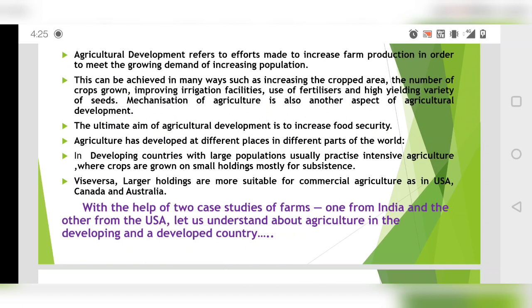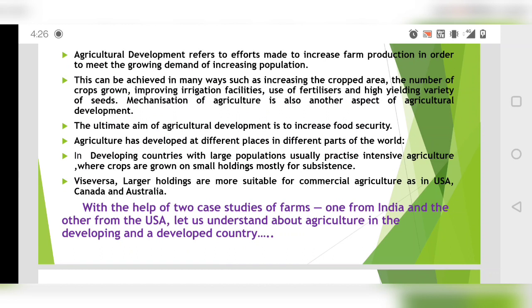Now it's about to reach... like in India it has already crossed 1 billion. So you can see that, and India is the leading one in terms of population. So yeah, we need a lot of production. So for that reason we need agricultural development to meet their requirements, the increasing population's requirements.